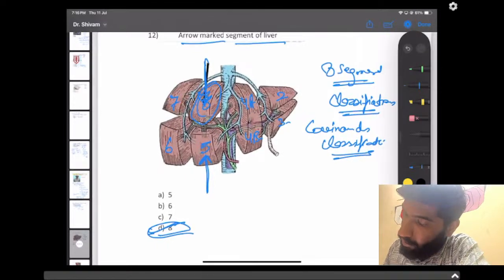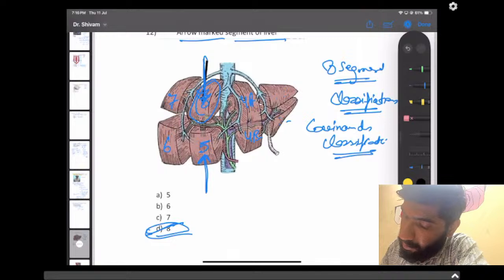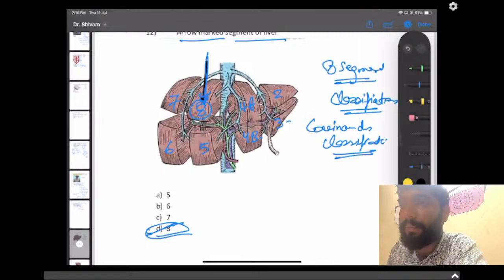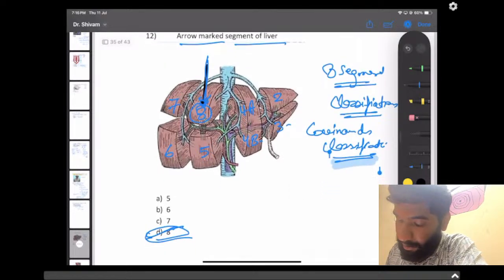This was marked, not this one, not this one. So this is the second, this third, this is 4th A, this 4th B, this 5th, this 6th, this 7th, this 8th. Right, guys? So the answer here will be 8.